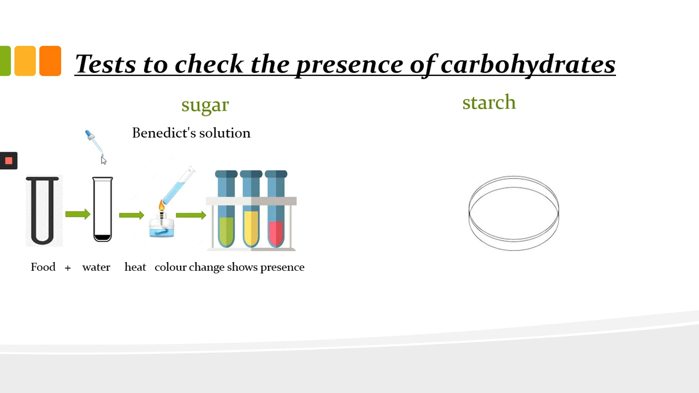Benedict solution is easily available in the market. We add a few drops of Benedict solution. It is of aqua blue color. And then we heat it. If the color changes to green, yellow or red, it shows that sugar is present in it.